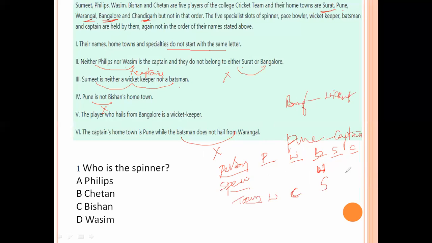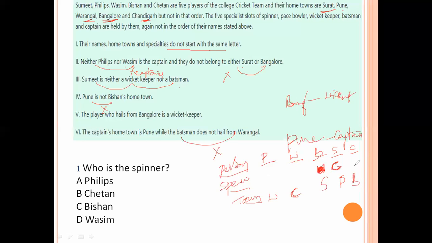Pune and Surat are already completed, so Pune and Bangalore remain. The Bangalore person is a wicket keeper. Now here we take Pune belongs to Sumit. Sumit is a captain.